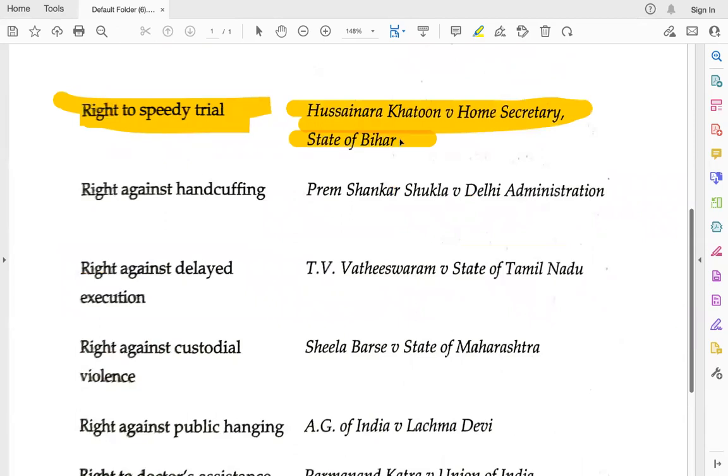1978 case, again right to legal aid. After that, right to speedy trial. I'm sorry, right to speedy trial is in 1980. Okay, 1980 case. So this is Hussainara Khatun versus Home Secretary, State of Bihar, right to speedy trial. This is related to the 1980 case of Hussainara Khatun.